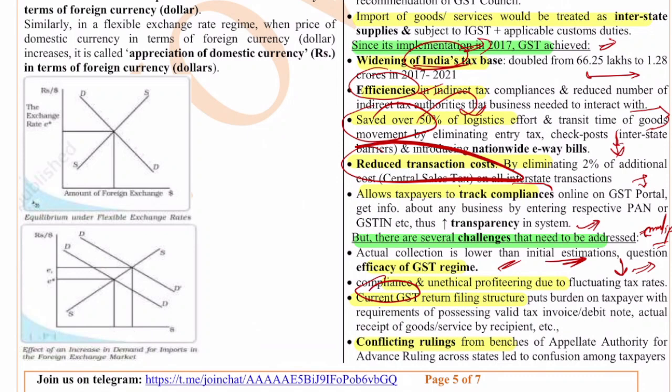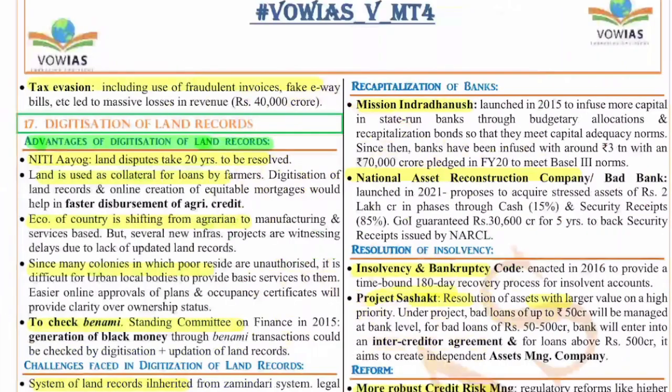And also the conflicting rulings by the benches of the appellate authority for advance ruling across states led to confusion among taxpayers. And also tax evasion is something which we still could not avoid because of fake invoices, fake e-way bills and so on. It's estimated that we are losing about 40,000 crores because of this. Right. So these are the pros and cons.